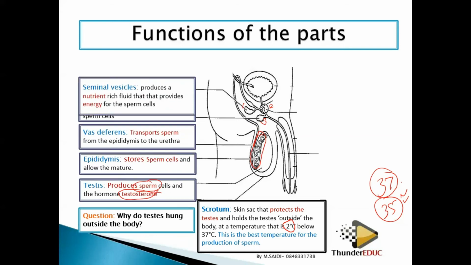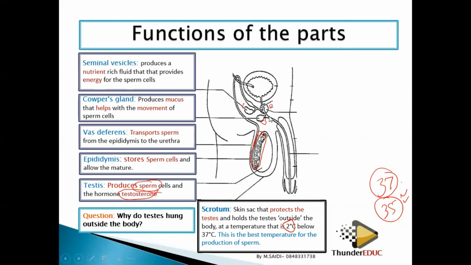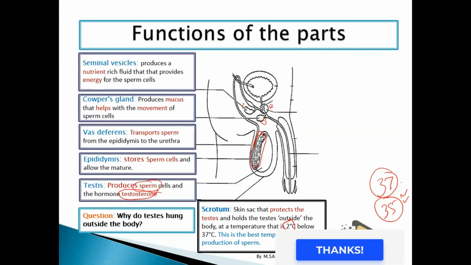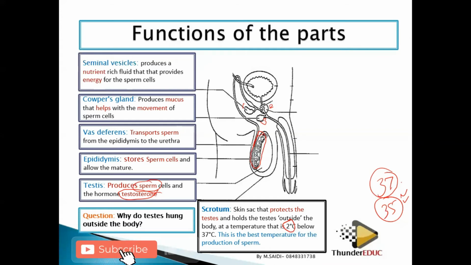All right. Then we have the second accessory gland, which we call the seminal vesicle. The seminal vesicle is very important in production of nutrients. The sperms are supposed to have energy, but how will they have energy if they don't have nutrients? So it's the function of the seminal vesicle to produce these nutrients. These nutrients come as fructose. Fructose is a sugar. These sugars contain a lot of energy, and this energy can be used by the sperms to swim towards the ovum.